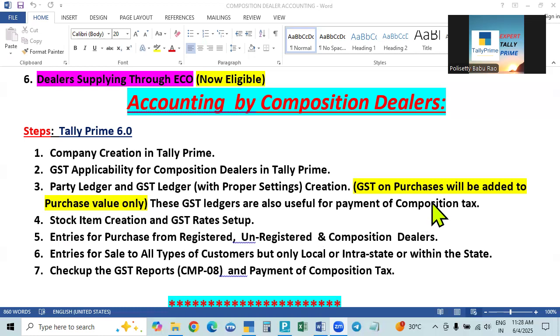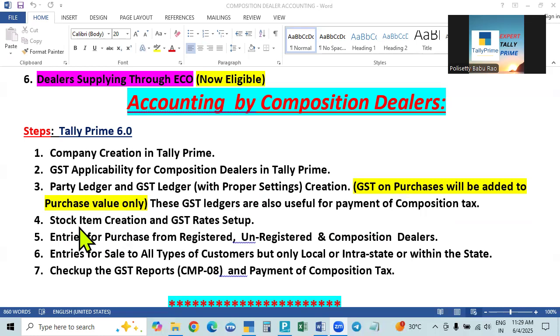What is the composition tax? 1% will be shown. We are not calculating it, but it will show in the report what is the tax payable at 1%. That 1% tax we have to pay, and it is treated as indirect tax. So when you pay that, it will not go to duties and taxes. When you pay this, it is shown as an indirect expense in the profit and loss account. It will show like that, and these are the settings you have to make.